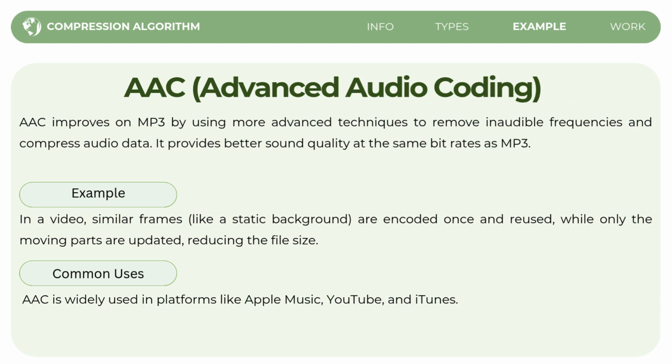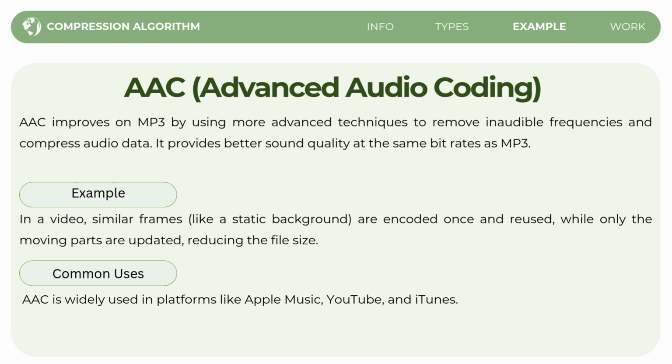Next is the AAC or Advanced Audio Coding. So what is AAC compression? AAC improves on the popular MP3 format by using more advanced techniques to remove frequencies that are inaudible to the human ear, further compressing audio data. The result is that AAC provides better sound quality at the same bit rate as MP3, meaning you can get higher quality audio in the same file size.